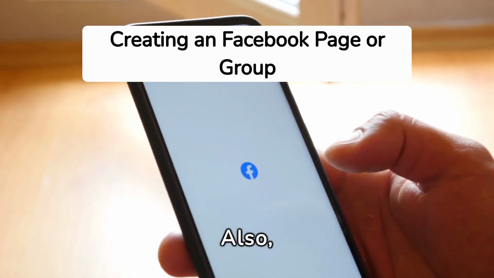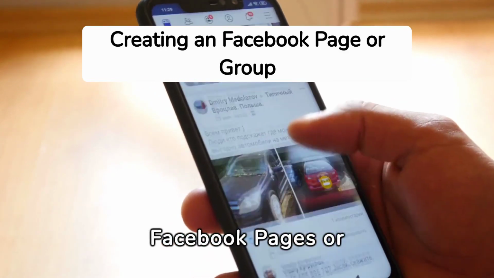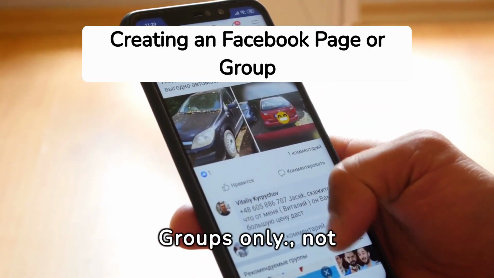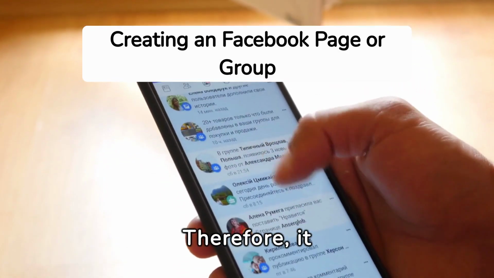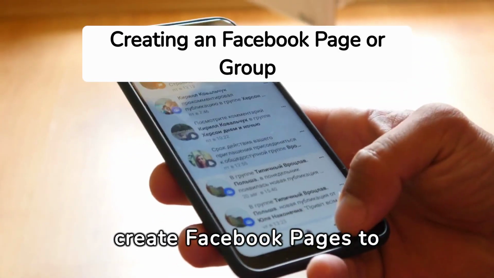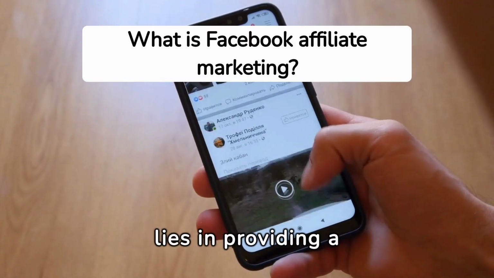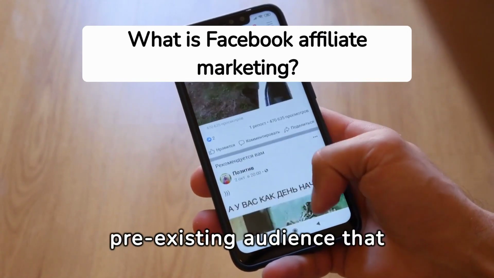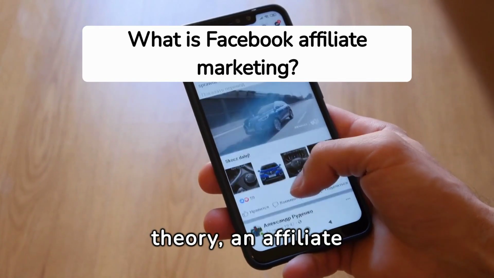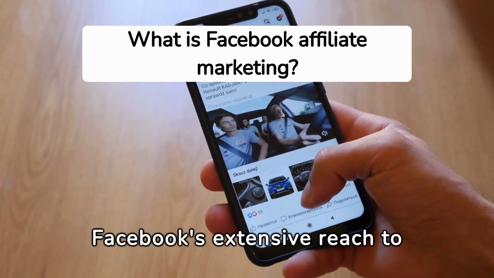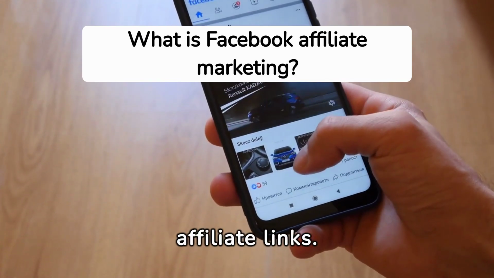Also, Facebook allows affiliate marketing promotions and advertisements on Facebook pages or groups only, not in the personal Facebook accounts. Therefore, it becomes necessary to create Facebook pages to promote your affiliate program. The strength of Facebook lies in providing a pre-existing audience that affiliate marketers can access. In theory, an affiliate business should harness Facebook's extensive reach to effortlessly generate online income by sharing affiliate links.